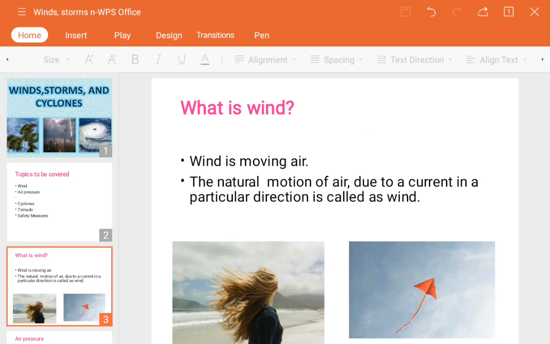Yes guys, what do you mean by wind? We normally say that it is moving air. Is it actually moving air? Yes. Along with that, it is a natural motion of air due to the current in a particular direction, and that is called wind. Current means what? You will see in the next slide. So wind is a natural motion due to the current in a particular direction.